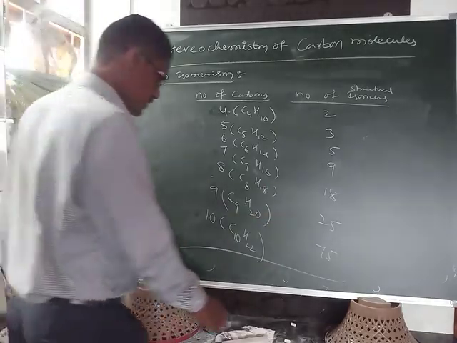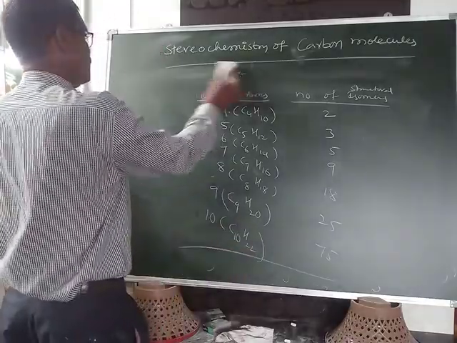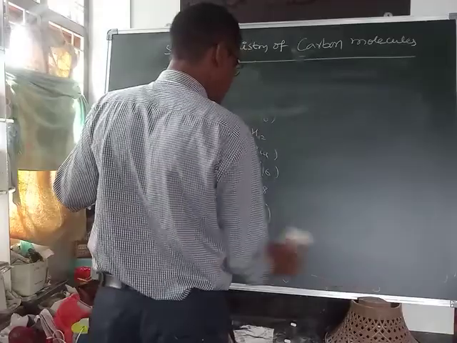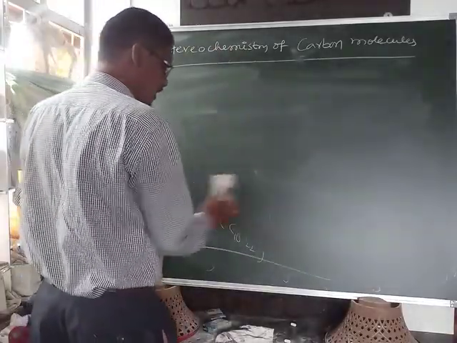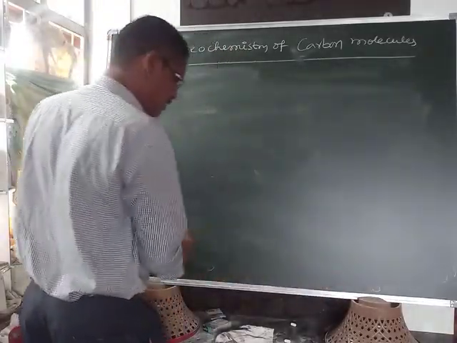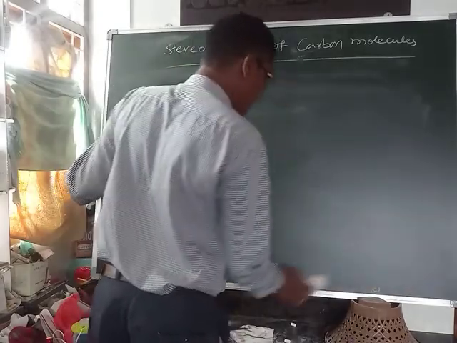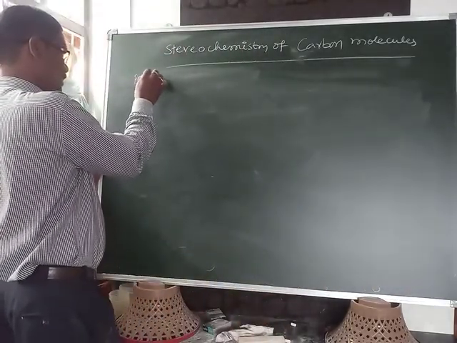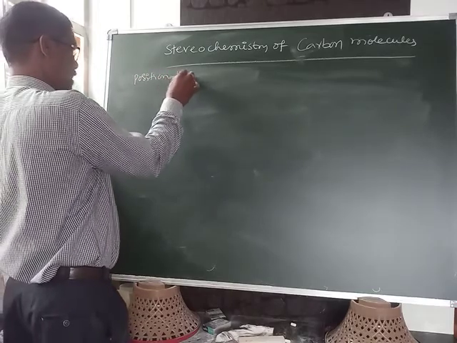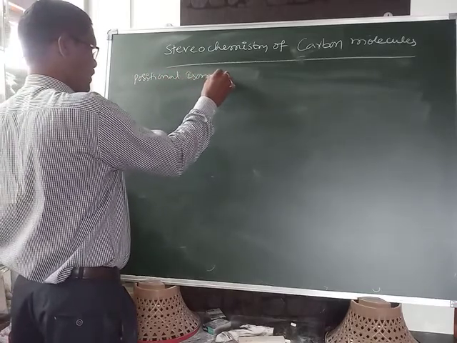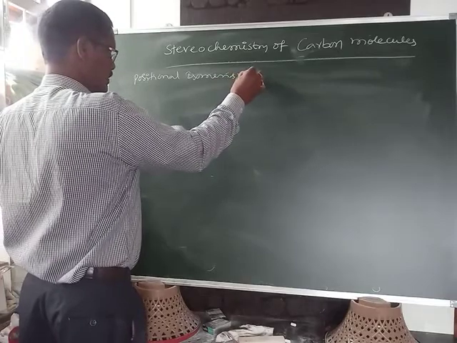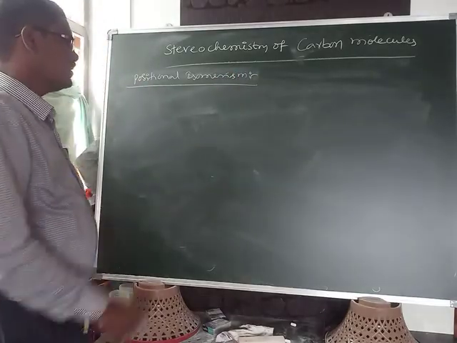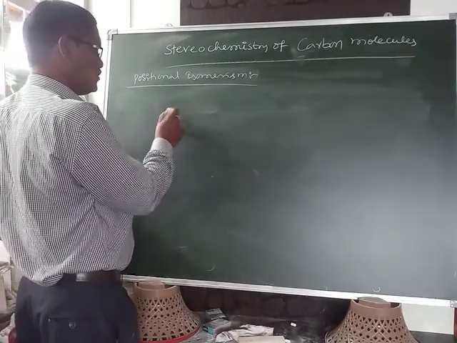Okay, this is chain isomerism. Every compound will exhibit chain isomerism if it contains 4 or more carbons. After this, next is positional isomerism. Here positional isomerism means this is the positional isomerism.